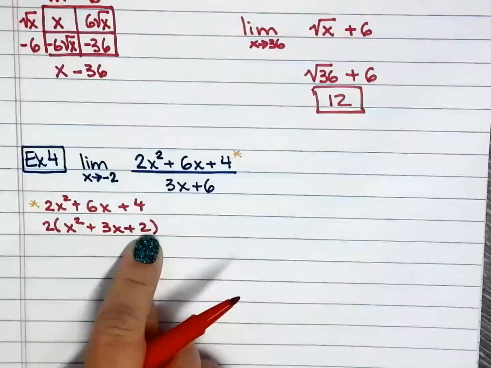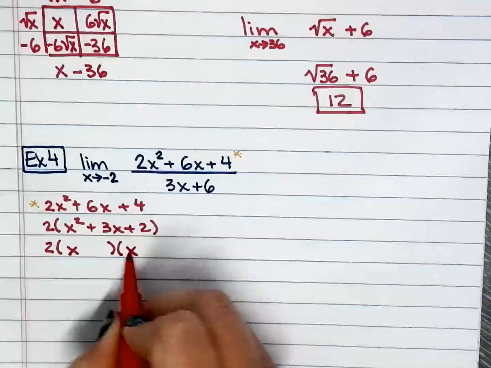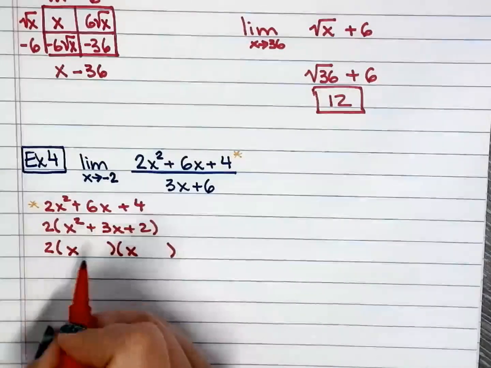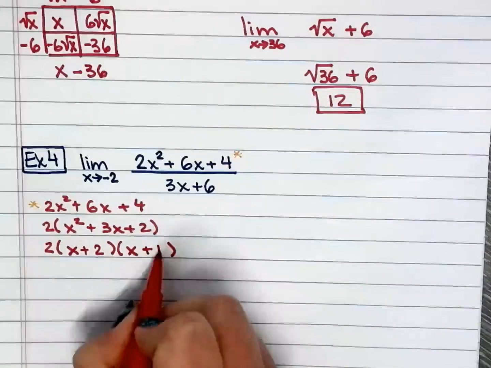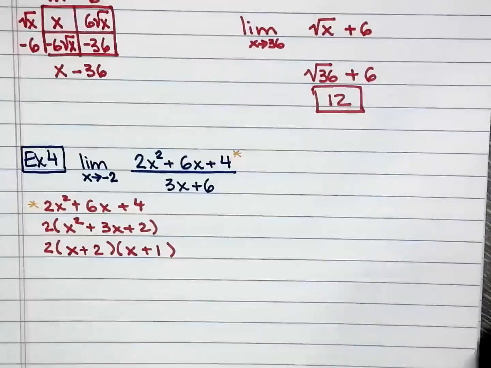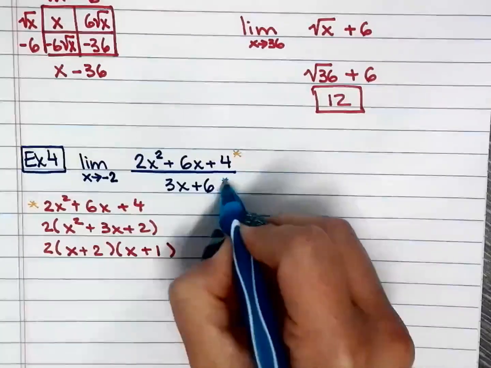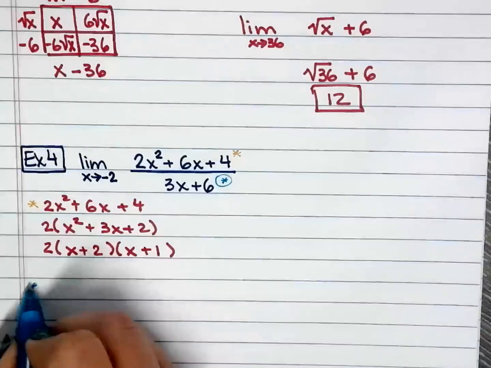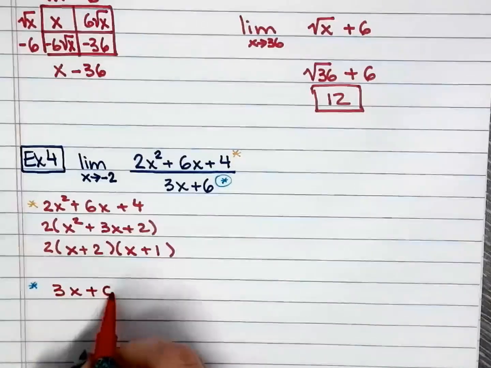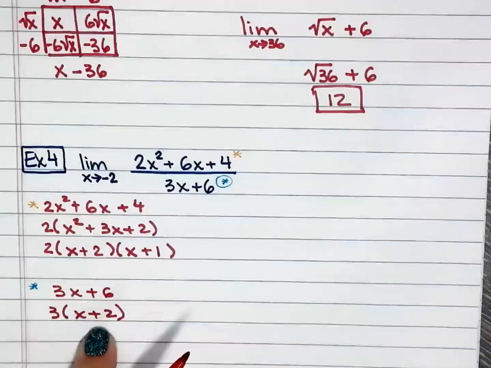And I still need to keep on factoring. You have to factor it completely. So I'm looking for 2 numbers that multiply to 2, and same 2 numbers that add up to 3. So 2 and 1. All right, since I'm looking at the denominator, I know I'm going to have to factor that out too. So I will use the light blue right here to factor it out. So I have 3x plus 6, factor the 3 out. That gives me 3, and then x plus 2.